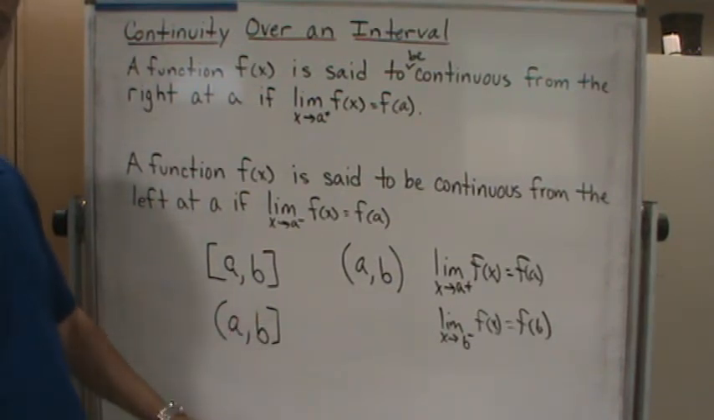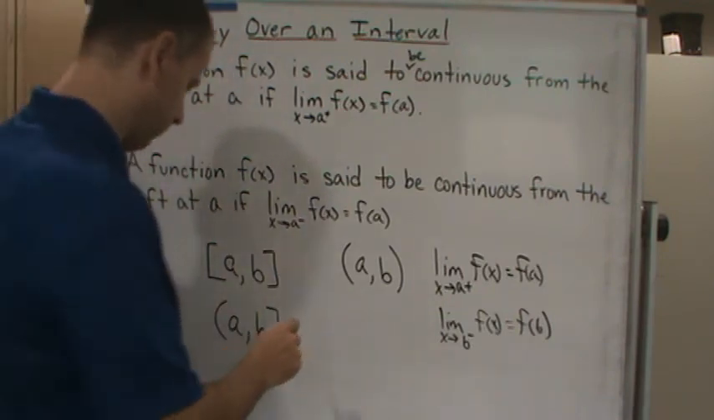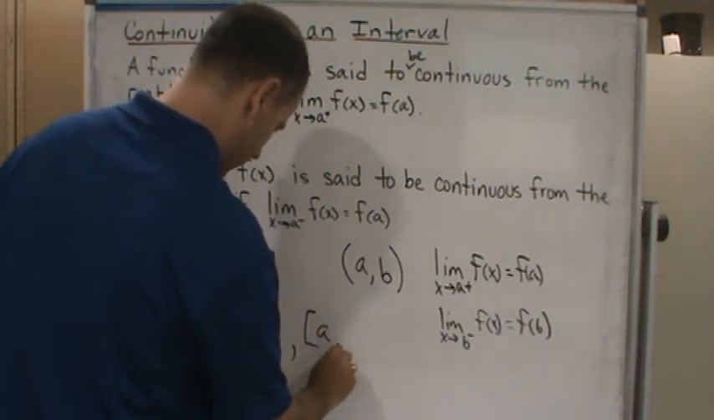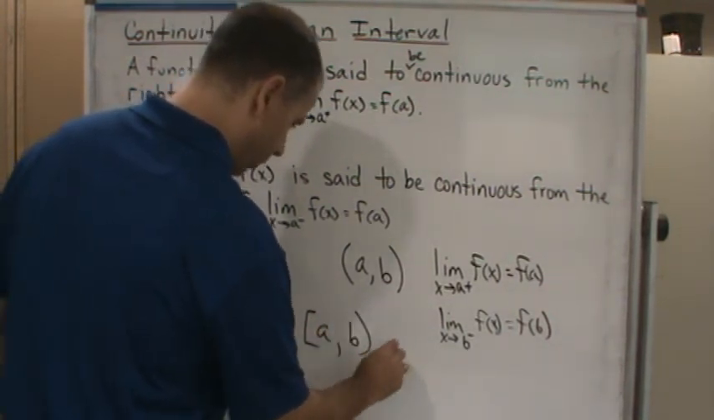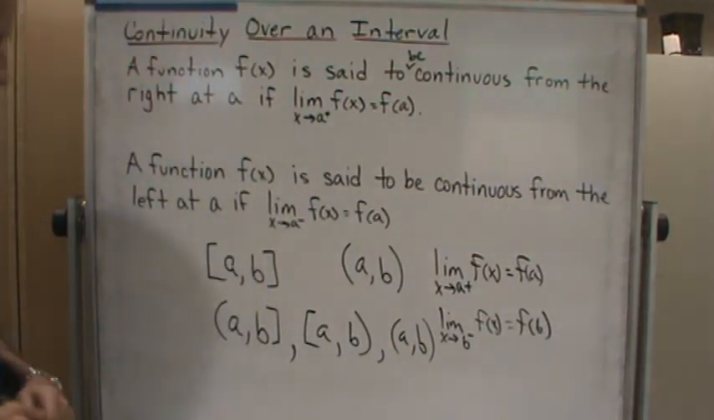And again, the other interval types are defined similarly. So if I had this one, or if I just had the open interval a, comma, b, we would define them similarly.